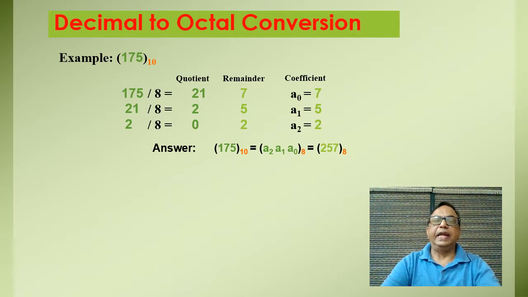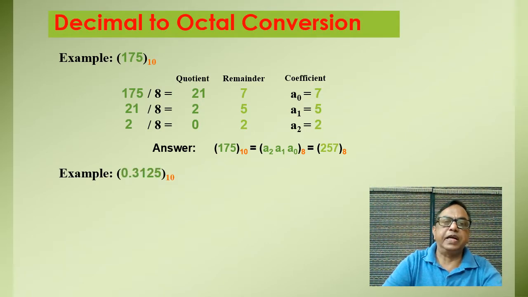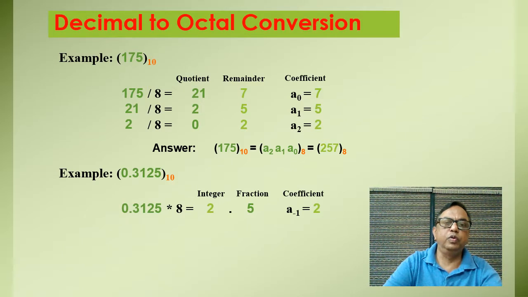Now the next one, if we are having a fractional value, so I have taken another example and I have taken the value 0.3125 of decimal number, and this number has to be converted into octal number. So what we have to do, instead of dividing in fractional number, we have to multiply it by 8. Why by 8? Because 8 is the base of octal number.